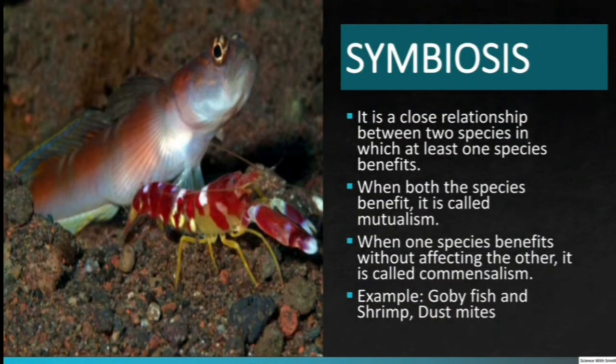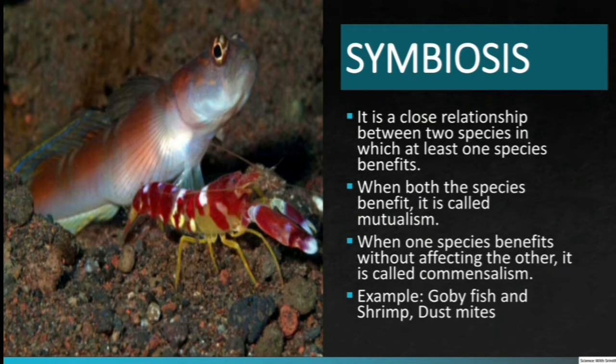Symbiosis is a close relationship between two species in which at least one species benefits. For the other species, the relationship may be positive, negative, or neutral. Mutualism, commensalism, and parasitism are the three basic types of symbiosis. A symbiotic relationship in which both species benefit is called mutualism. Example, goby fish and the shrimp.